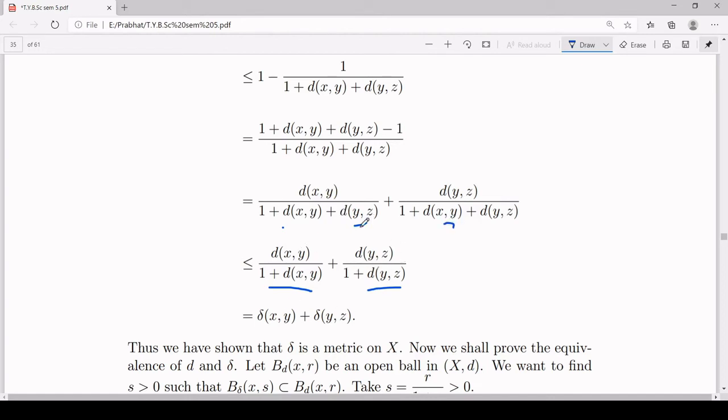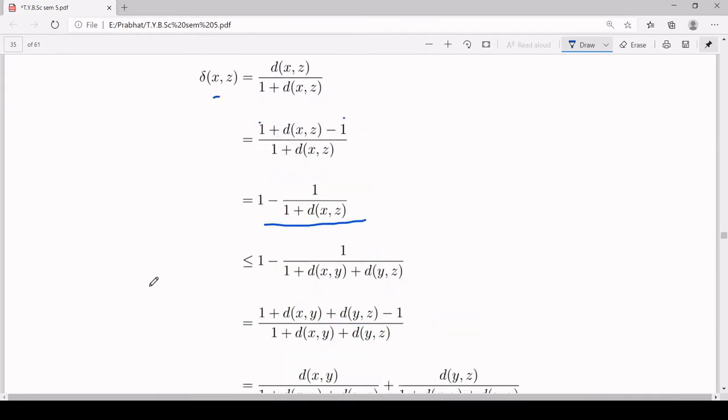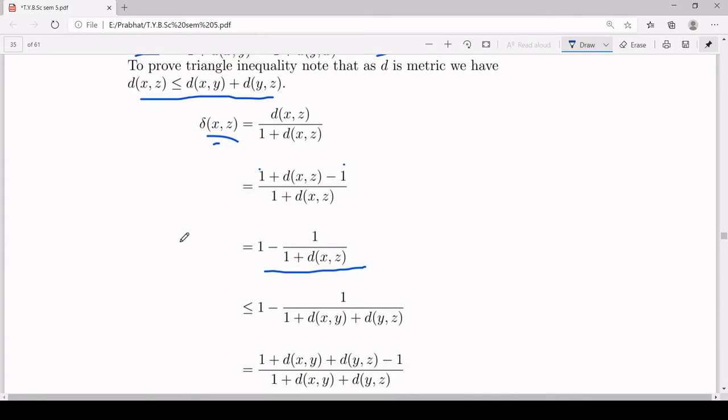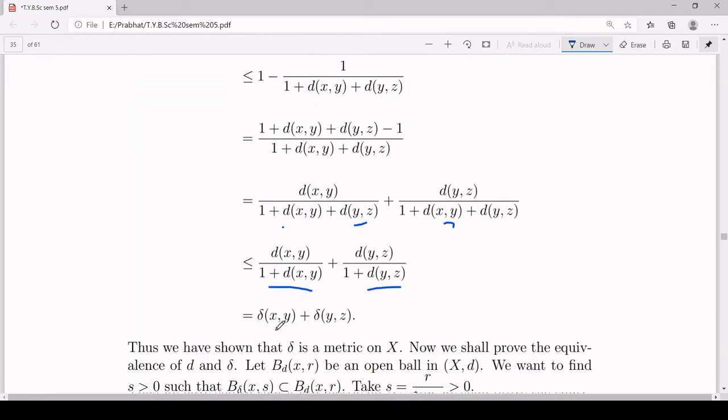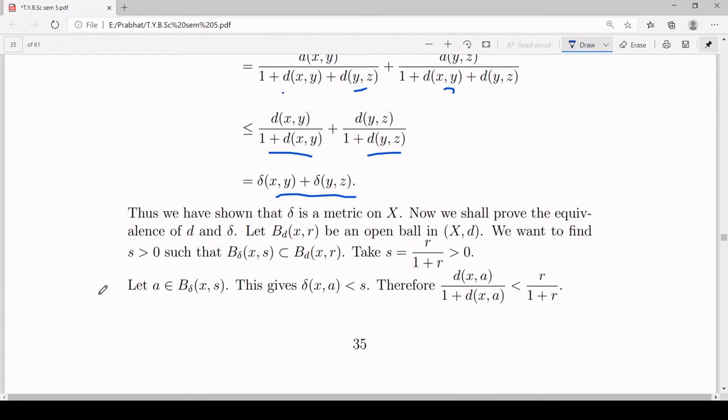So I can have this inequality. Now this is your delta(x,y), this is your delta(y,z). So you started with delta(x,z) and proved that delta(x,z) is less than or equal to delta(x,y) plus delta(y,z). So it shows that delta is a metric on X.